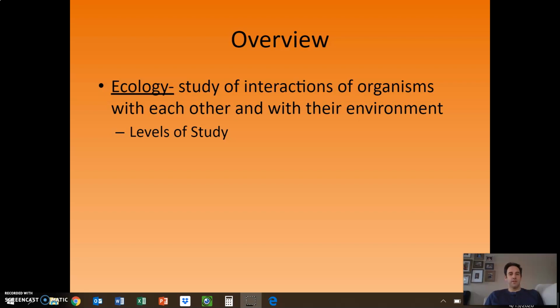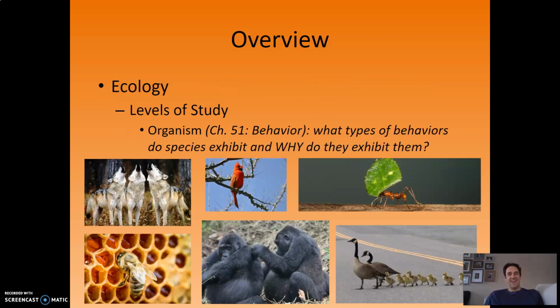So in this first screencast of the unit, we are going to first of all start with just the different levels of study in ecology, and then we're going to roll into the very first level of study, which is behavior. So the first level at which we can study ecology is at the level of the individual organism. And so our first chapter is on behavior. And the big question here is, what types of behaviors do species exhibit, and why do they exhibit them?